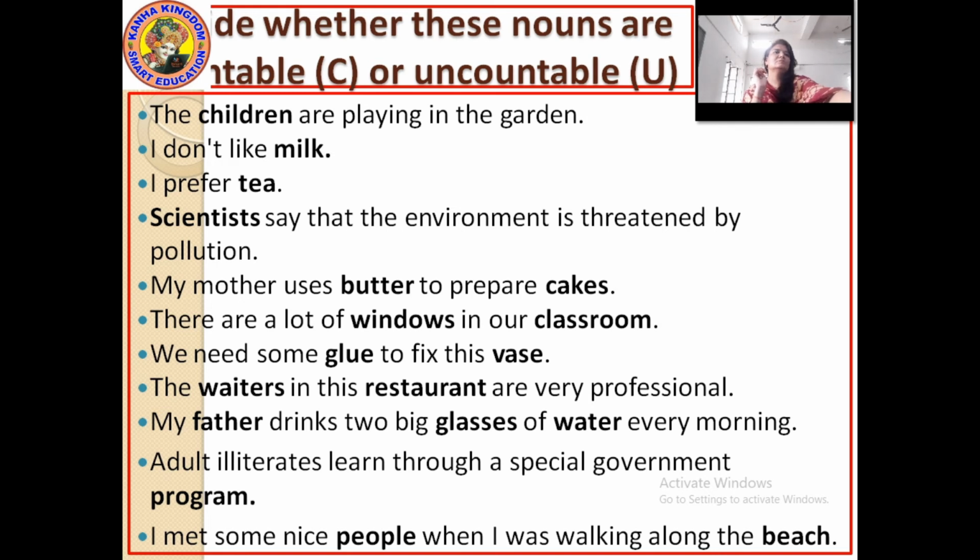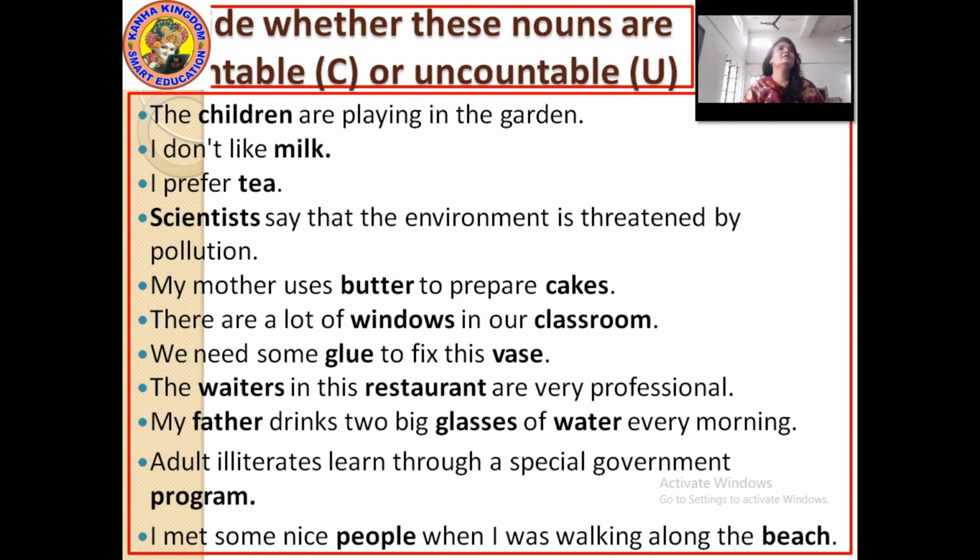Glue is uncountable. If it is a glue stick, then the stick is countable, but here we are talking about the glue, and it is also some glue. Some is a quantifier which is used with uncountable nouns. Now for the first exercise, decide whether these nouns are countable or uncountable. Before explaining this, you have to do this exercise on your own.